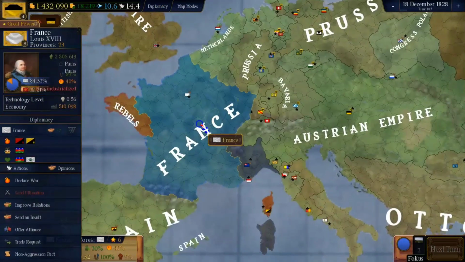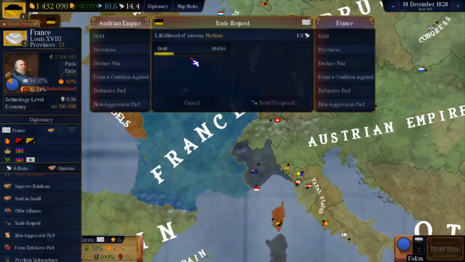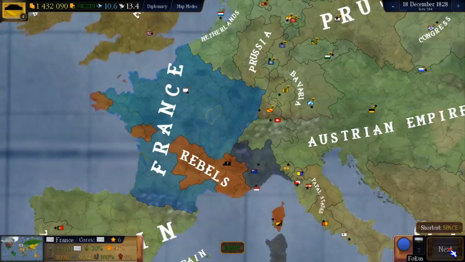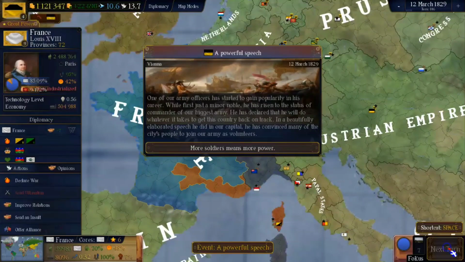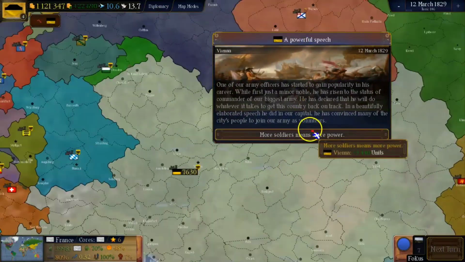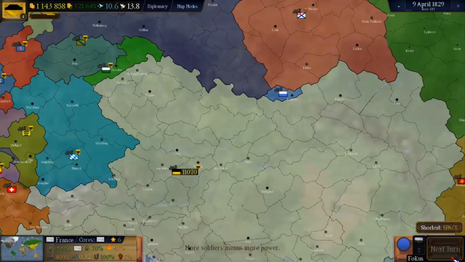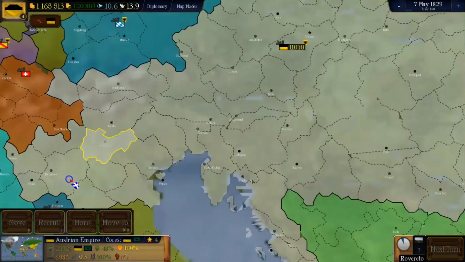Plus, since the French are going into rebellion quite fast, we'll need to give them some gold so they can help themselves out, hopefully, and don't actually suffer from the breakout states that could ruin the rest of the campaign for us. Okay, we got another powerful speech, so more troops, which is great since it helps us complete our objective. And now I think it's time to start building troops ourselves.